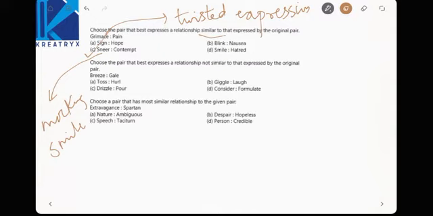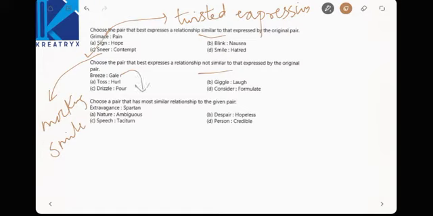Now see here, choose the pair not similar. See here, not similar, right? Breeze, gale, right? What is breeze? What is gale? Breeze, gale.